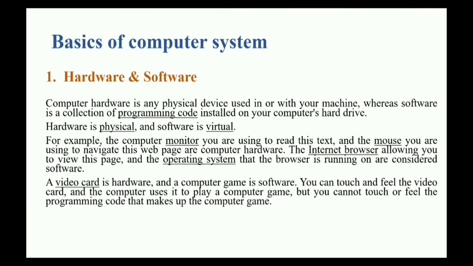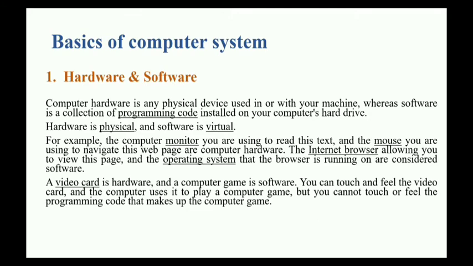For example, the computer monitor you are using to read this text and the mouse you are using to navigate this web page are computer hardware. Like by using monitor, we can read the text. By using mouse, we can navigate the web pages. So they all are hardwares. And the internet browser, allowing you to view this page, and the operating system that the browser is running on are considered as software.